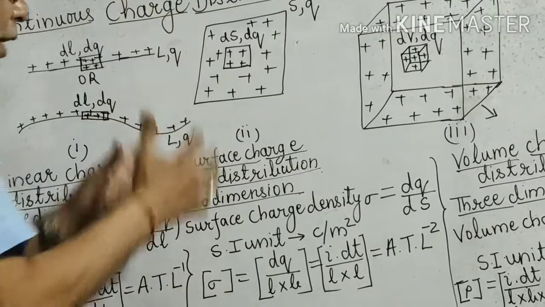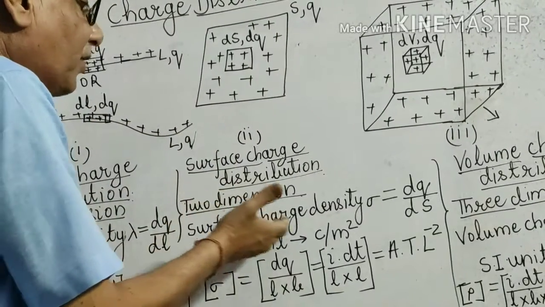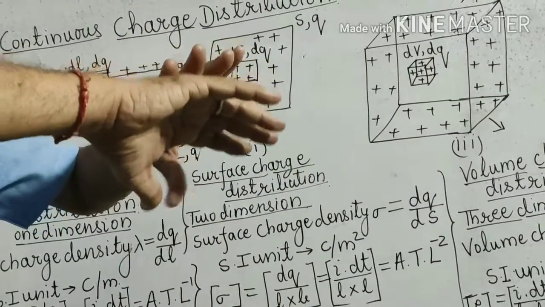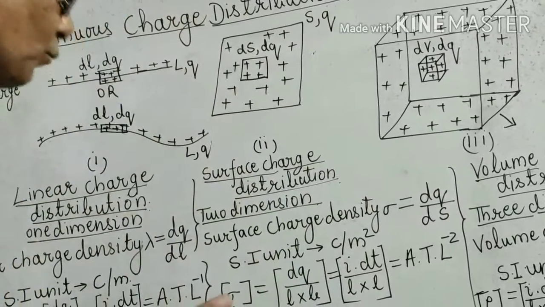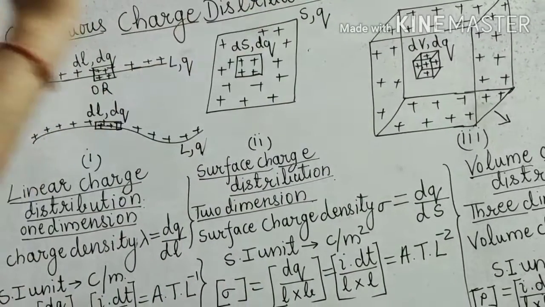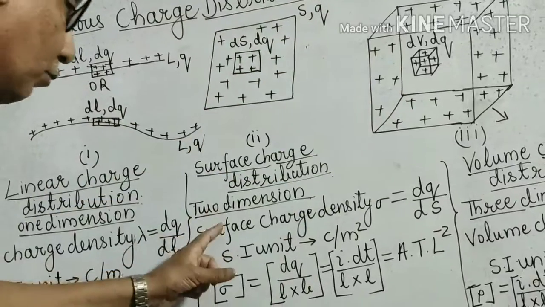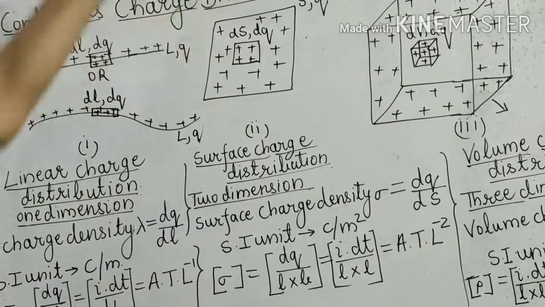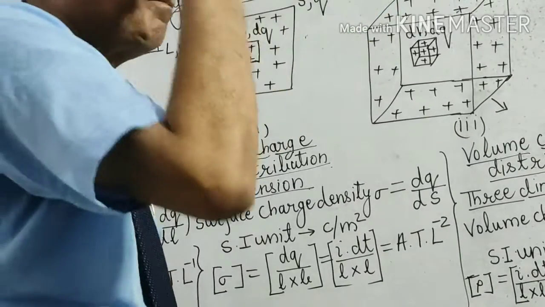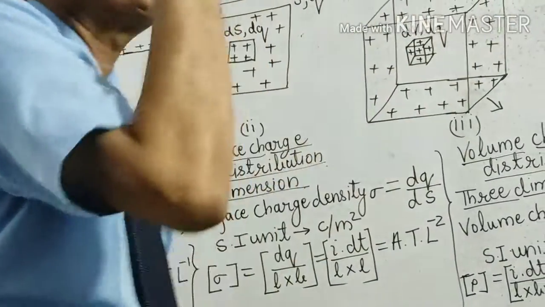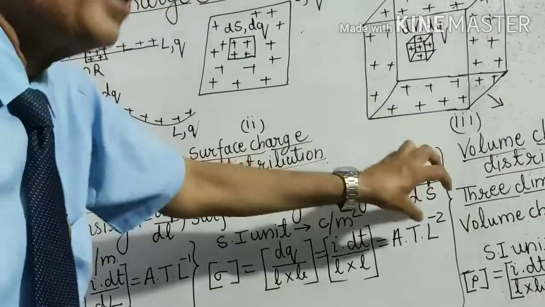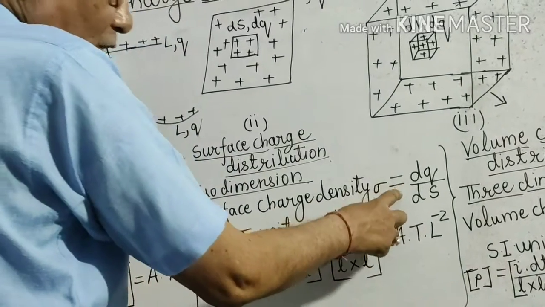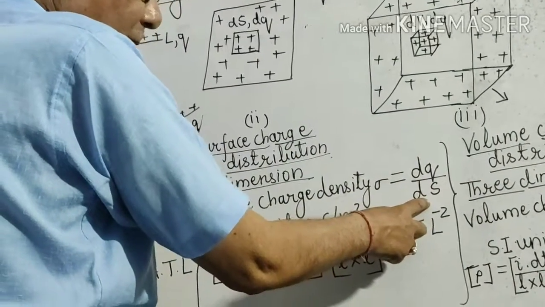And from here you can calculate the surface charge density first of all. So if the charge is distributed over the entire surface, then you should recognize that it is a two-dimension case. First of all, you will calculate the surface charge density. What is its definition? Simple. Whenever you calculate the charge per unit surface or per unit area, that means charge divided by area, it is denoted by sigma equals dq upon dS.